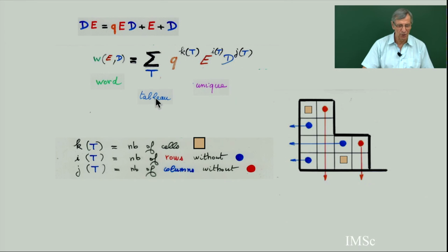The summation is over all alternating tableaux. And I and J, the powers of E and D, are exactly I of t, the number of rows without a blue cell, and J of t, the number of columns without a red cell. And K of t is the number of yellow cells, for which I just gave the construction before. So I have a sum over all alternating tableaux with this monomial with three parameters, K of t, I of t, and J of t.